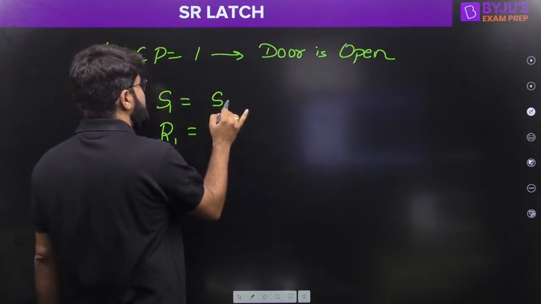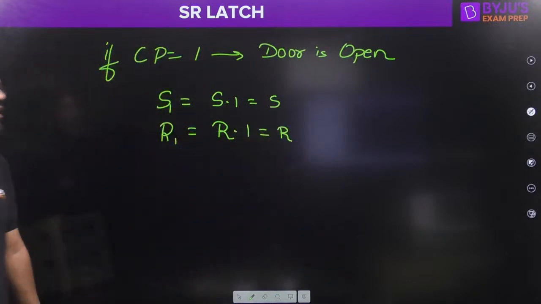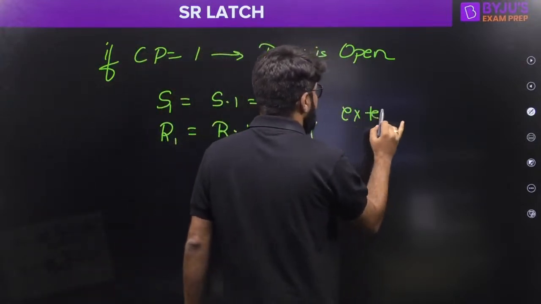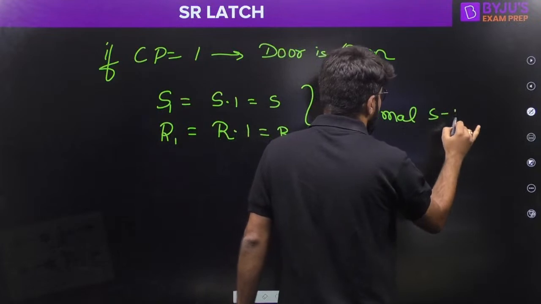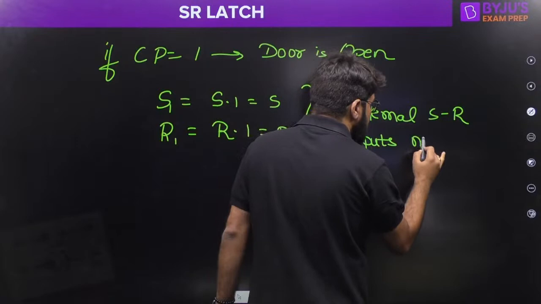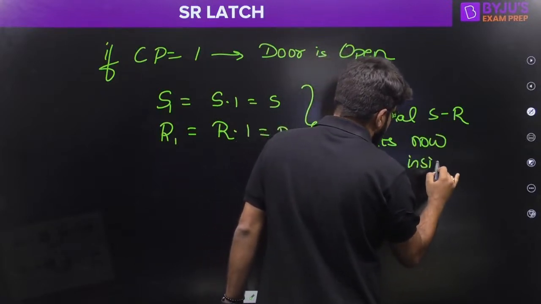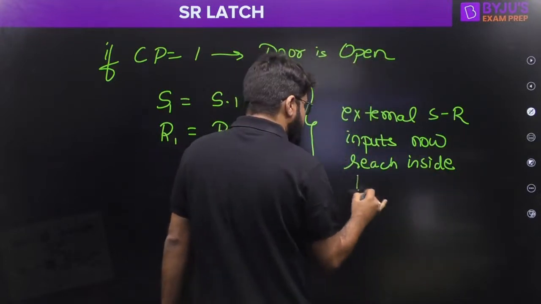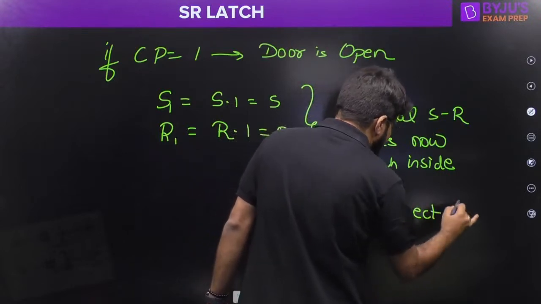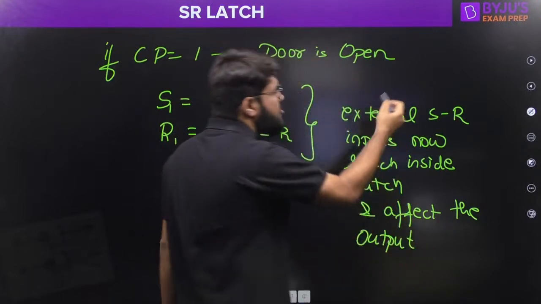Either I can say S1 is S into 1, which is S, and R1 is R into 1, which is equal to R. So S1 and R1 are equal to S and R. That means the external S and R inputs now reach inside the latch and affect the output. How do they affect the output? It depends on the value of S and R.